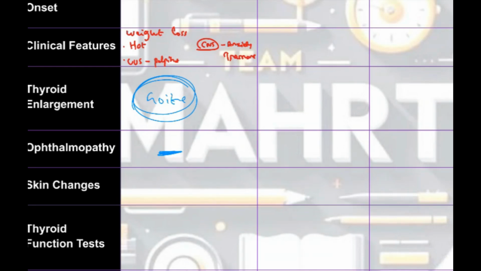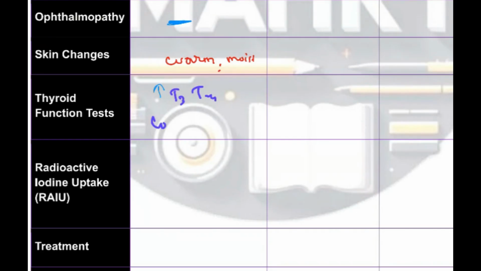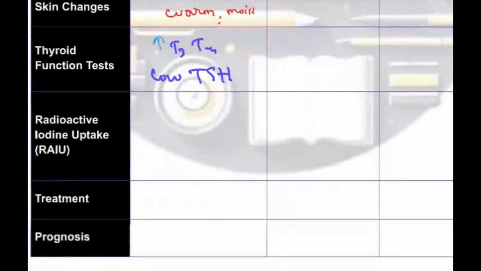How will the skin be? Already told you, skin will be warm. Warm and moist skin will be there because of this warmth, the sweat comes, so moist will be there. How are you going to diagnose? In the thyroid function test, you will see only two things. There is an increase in levels of T3 and T4. But TSH will be low. Low TSH. This is how.